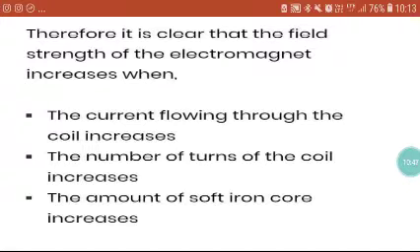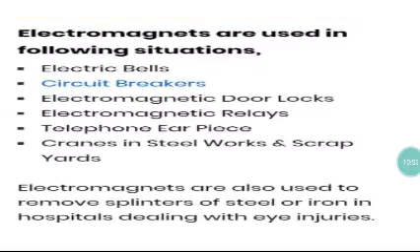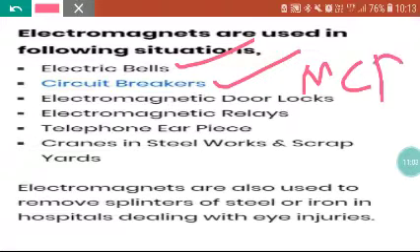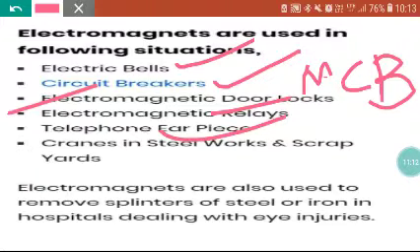Now we read only electromagnets, the magnets that create a magnetic field when current is flowing through them. Now where are these electromagnets used? They are used in electric bells, circuit breaker MCB, that is working nowadays in our houses, which is also based on the magnetic effect of current. Then electromagnetic door locks, okay, electromagnetic relays are there, telephone earpieces are there also, which we use in the online classes. All these are electromagnets. So these are very important things.